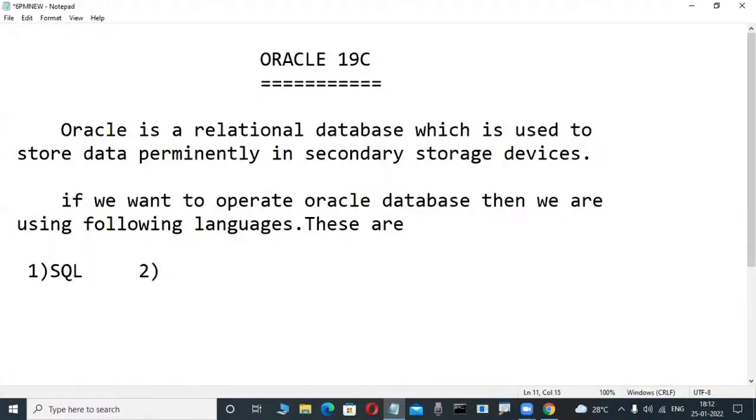Second one is PL/SQL. Third one is dynamic SQL.